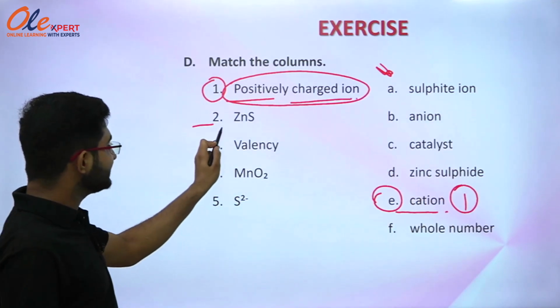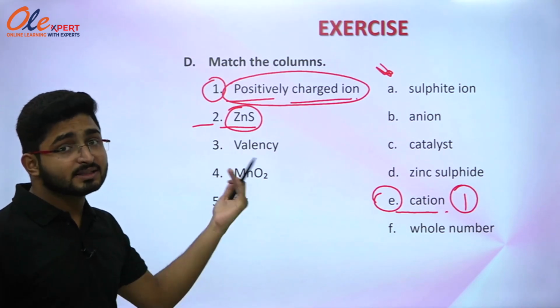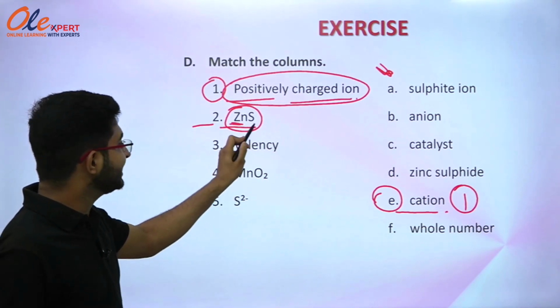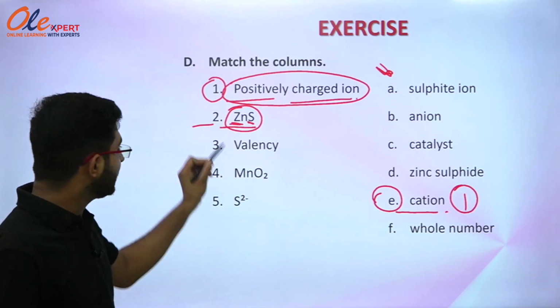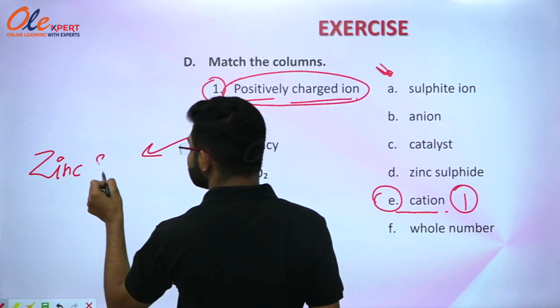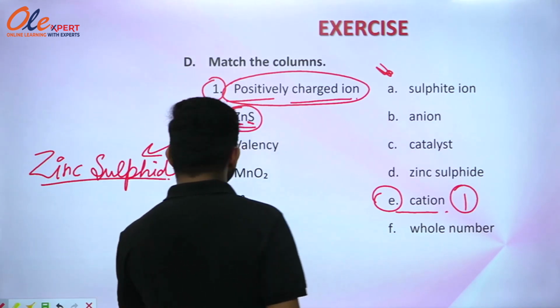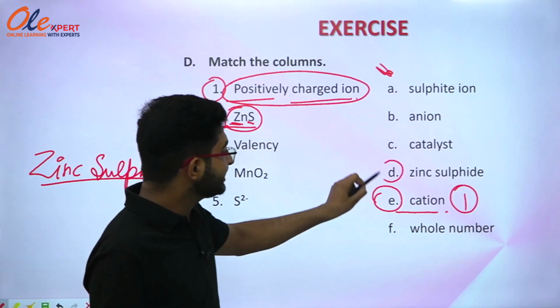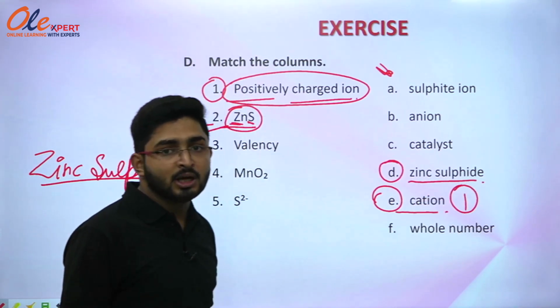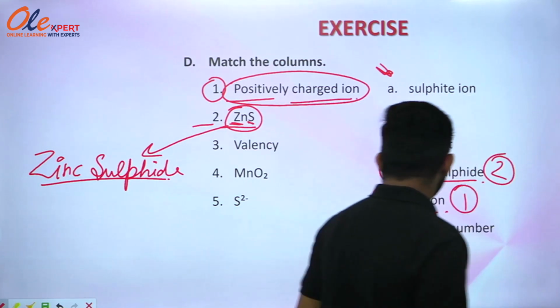Now the second part says ZnS. What is ZnS known as? Zinc sulfide, because it has zinc as well as sulfur, and the combination of these two elements will form a compound that will be known as zinc sulfide. So you can see in the second column, option number D, that is zinc sulfide, is written over here. You have to write 2 in front of it because it is the right answer for this part.